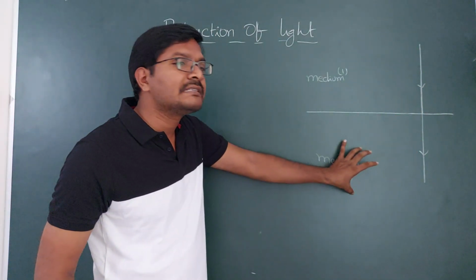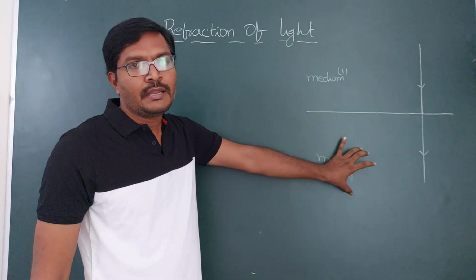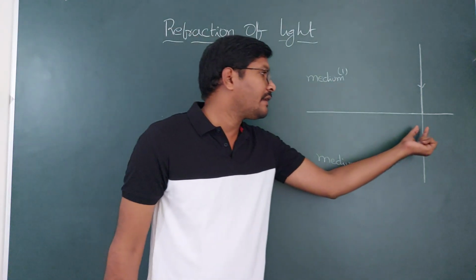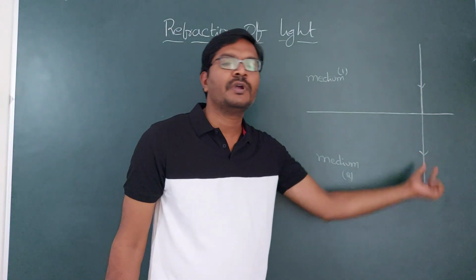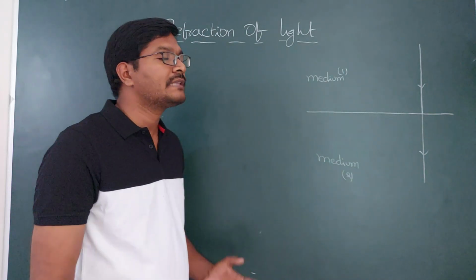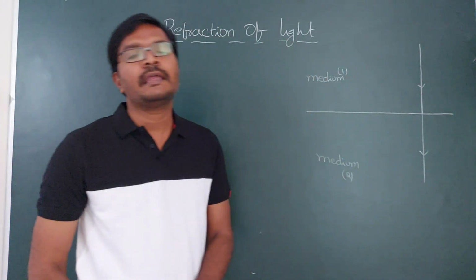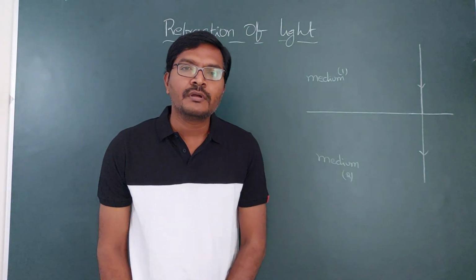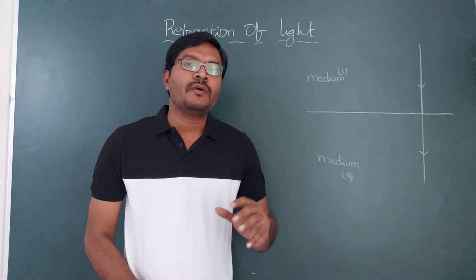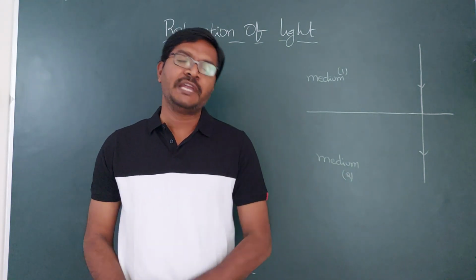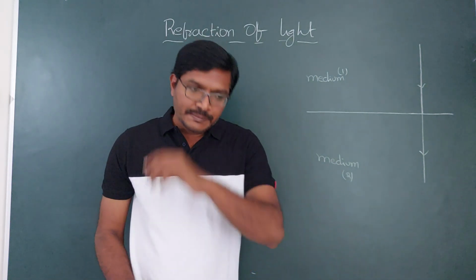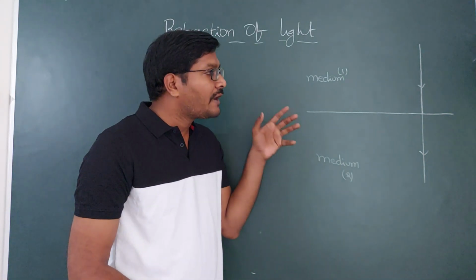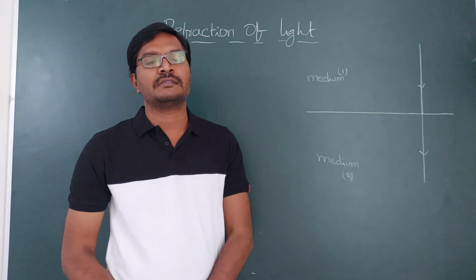But if you assume this one as a denser medium, it is nothing but particles close to each other, then the light is going to collide with those particles because the gap is very less. So the light ray can collide with those particles. As it is colliding, its magnitude, speed, is going to change, and when collision happens, direction also changes. Speed which has a direction, we call that velocity. So finally, we are saying that the velocity of light is going to change.